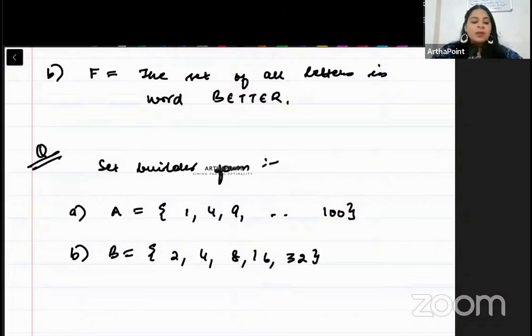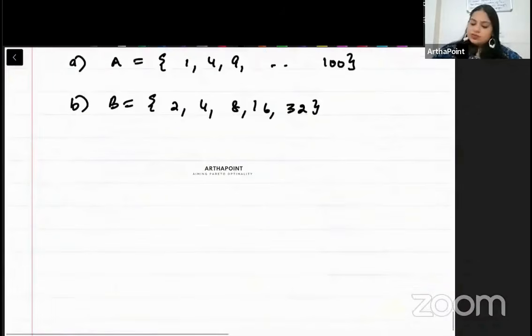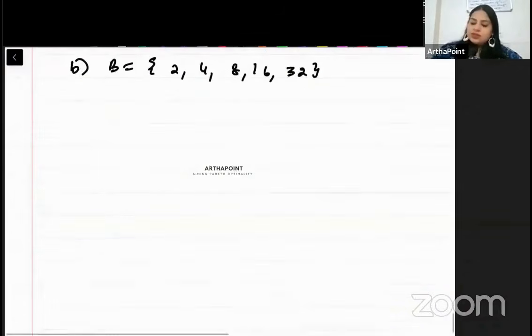Okay. But today we will continue with the set theory, and what we are going to talk about is the concept of the empty set. So the topic of the day is empty set.